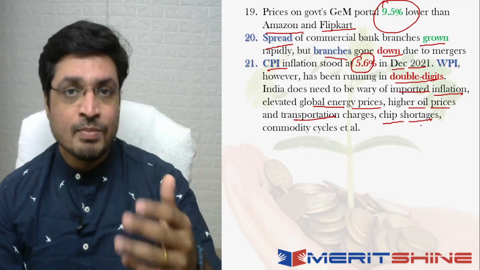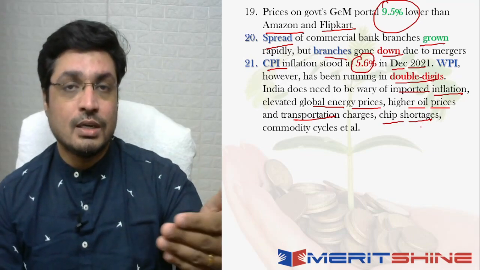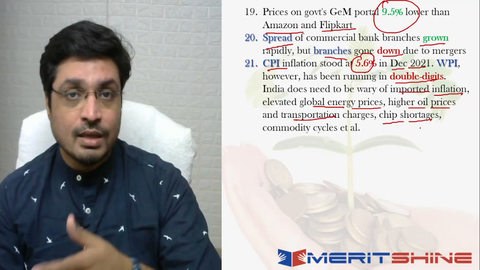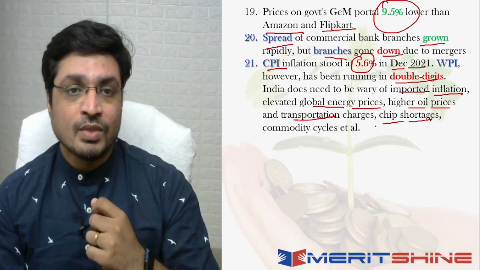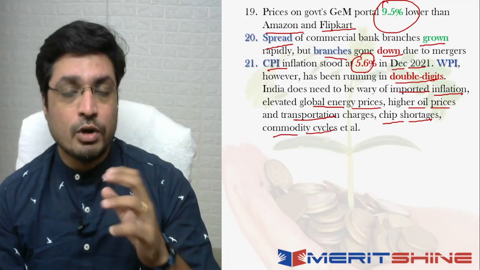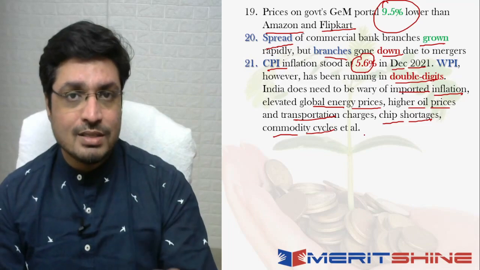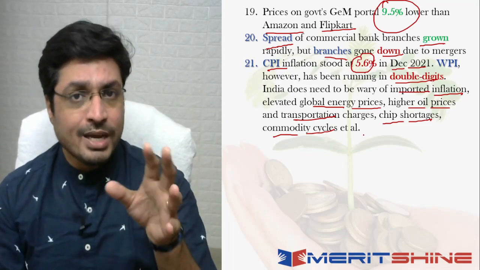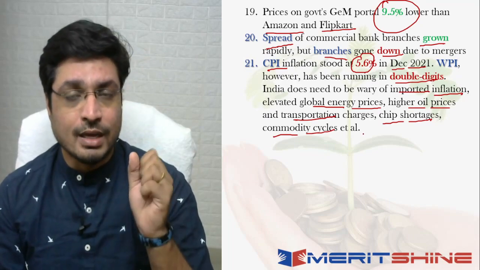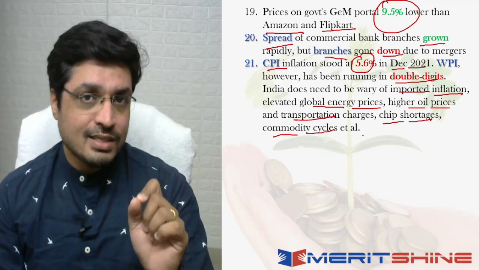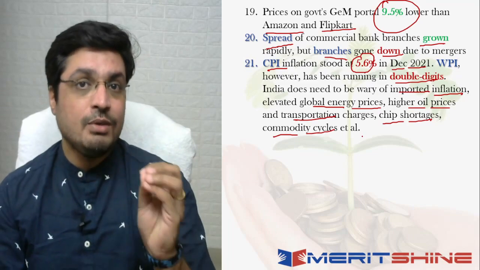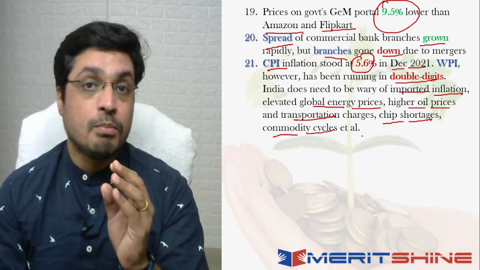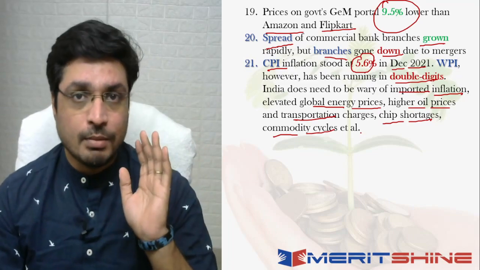Obviously, because of this we saw the launch of the production linked incentive scheme for semiconductors as well, right? Chip shortages have also been many in the past year, right? And you also have various kinds of commodity cycles, because of which prices can definitely shoot up in the global markets, and because of that the prices in the Indian markets will also get affected. So the economic survey clearly says that we have to be watchful and wary of what is called imported inflation. So we have to keep this in mind as well.